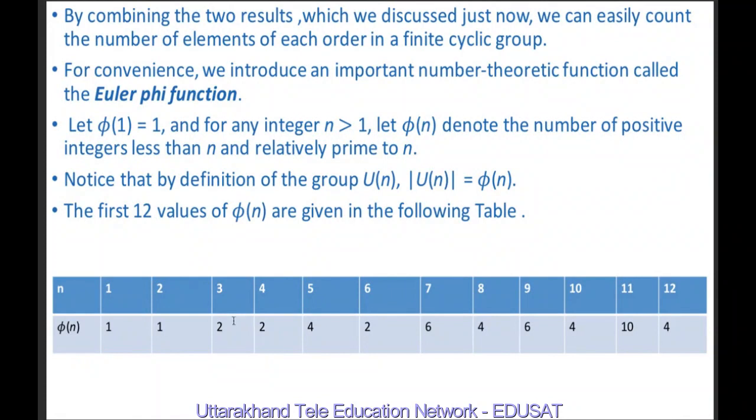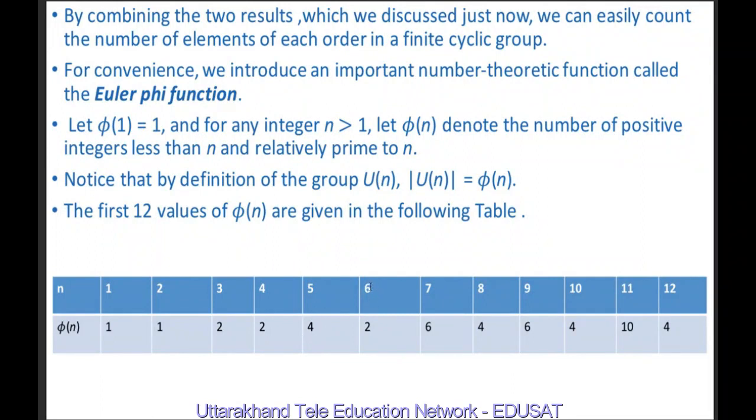So these are 2 in number. For 4, the numbers which are relatively prime to 4 and which are less than 4 are 1 and 3. So these are also 2 in number. For 5, the numbers less than 5 which are relatively prime to 5 are 1, 2, 3 and 4. So these are 4 in number.